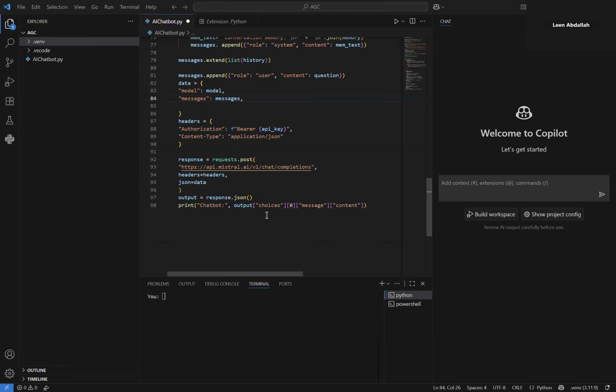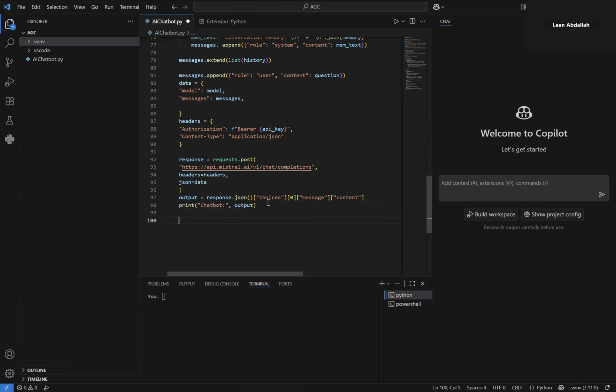Now, one thing that we're going to modify here: we are getting the whole JSON output and transforming it into a response that's readable by the user. Then we're selecting the first element of the choices and the message's content and returning it. So instead of doing this here, I'm going to do it above instead. So here I only have to print the output.